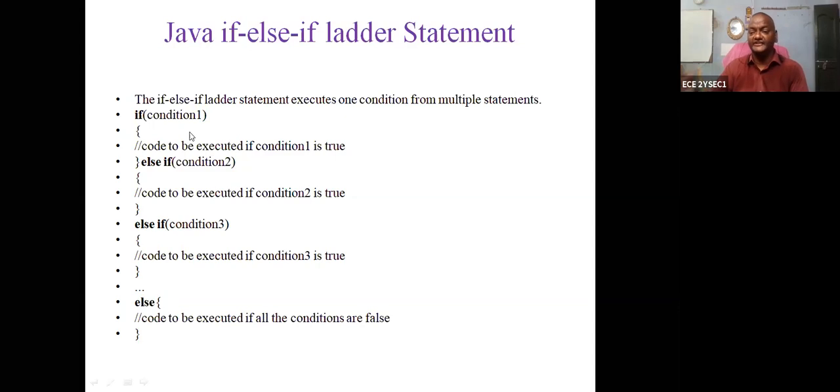So the first condition is the if. If the condition is true, the remaining instructions are not executed, only the if block is executed. If the first condition fails, then go to the next else if block. If the second condition fails, go to the next else if block. This is a continuation. According to your situation, you can use the if else if block. Clear? Right.